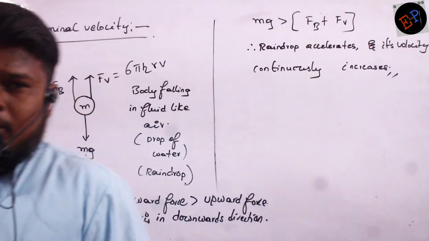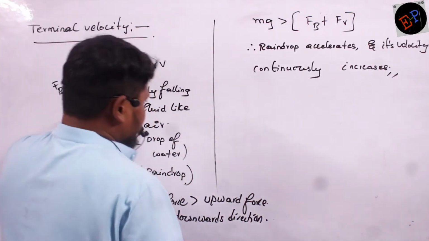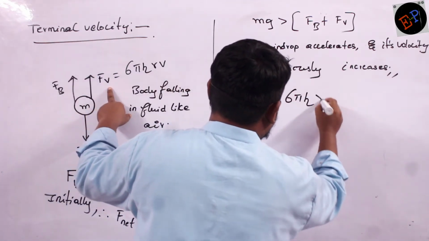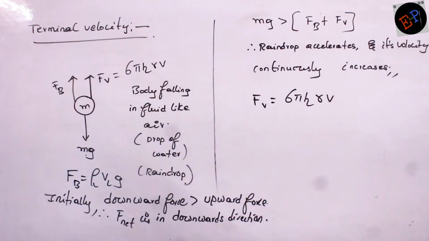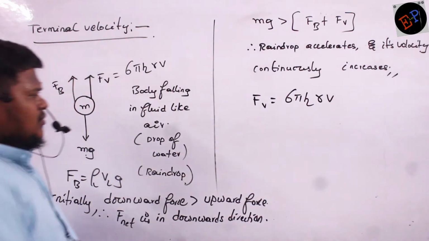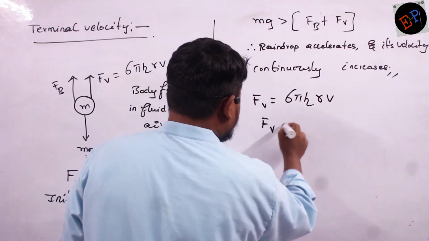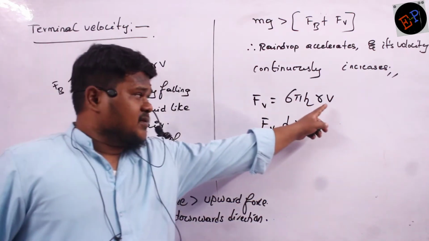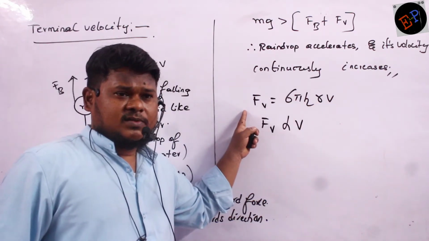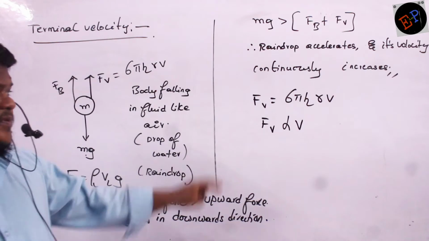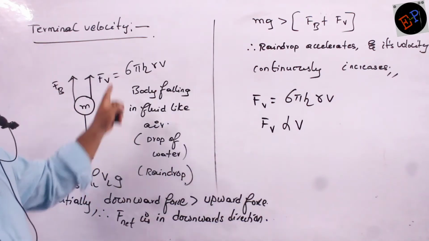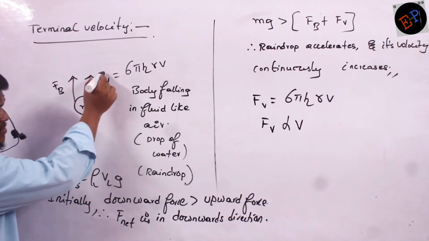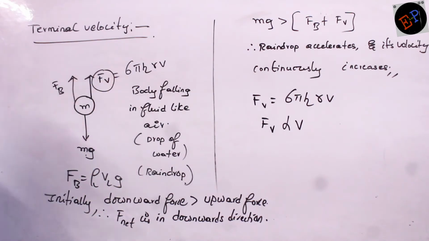Okay. So when velocity continuously increases, see ma, Stokes' law, what is the formula? Fe is equal to 6 pi eta r into V. This is the equation of Stokes' law, no? Okay. One thing which you can see here is viscous force is directly proportional to velocity. If velocity of raindrop increases, what happens to viscous force? Viscous force also increases. And viscous force in which direction? Upward direction. So as the velocity of raindrop continuously increases, this upward force also continuously increases.